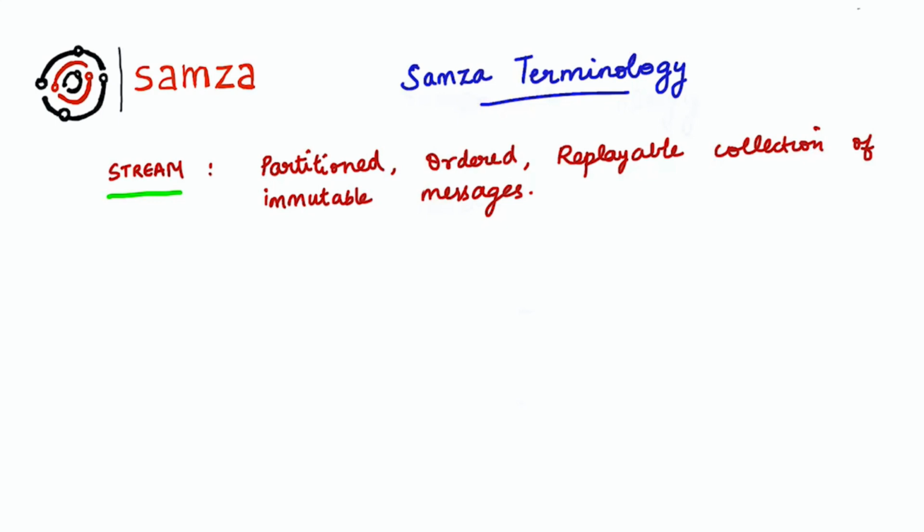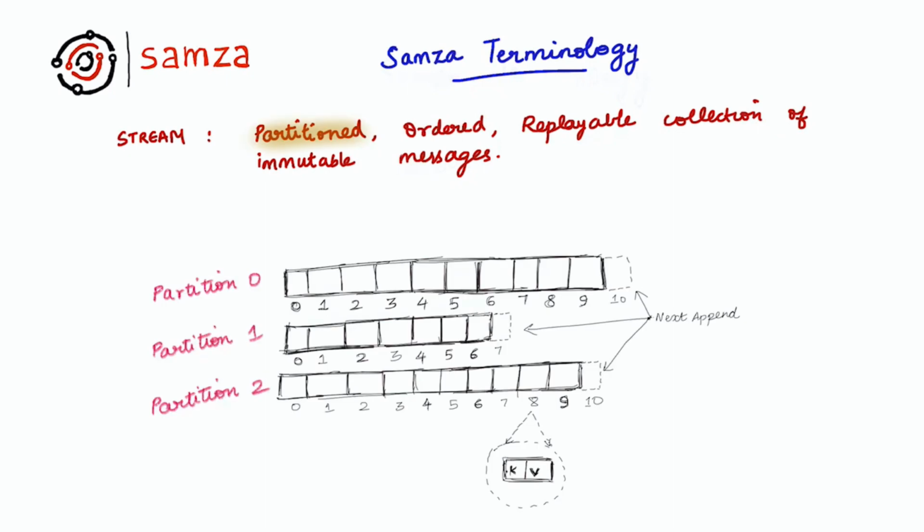collection of immutable messages. I see that there are a lot of words here that are of interest, so I'll dissect them one by one. Partitioned. For scaling how data in it is processed, each stream is broken down into one or more partitions. Think of each partition as an append-only log. If you write a message to the stream, it lands in one of the partitions of that stream.